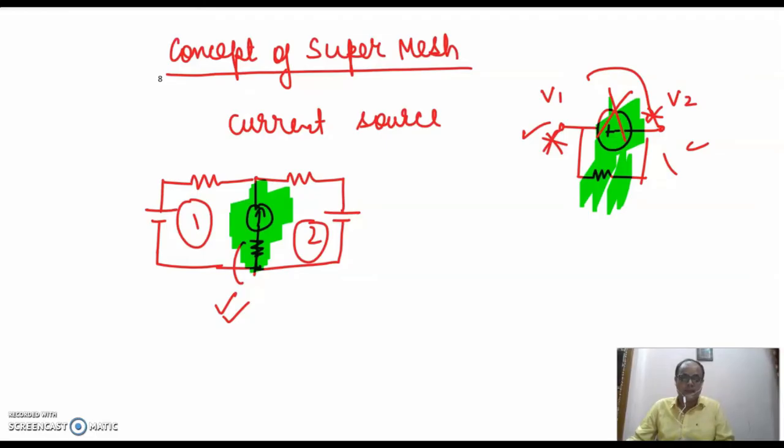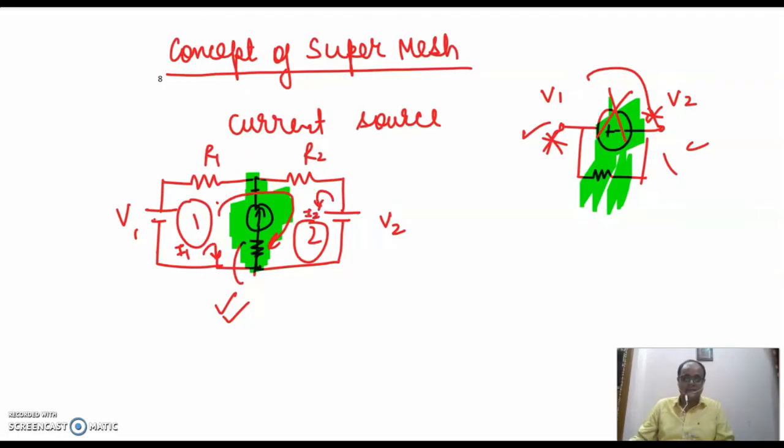Here we need to apply KVL, and while applying KVL, we need to neglect this part. This part is neglected, and we apply KVL like this. We start with this element, say this is V1, this is R1, this is R2, this is V2. The mesh current here is I1 this way. The mesh current here is I2 this way.